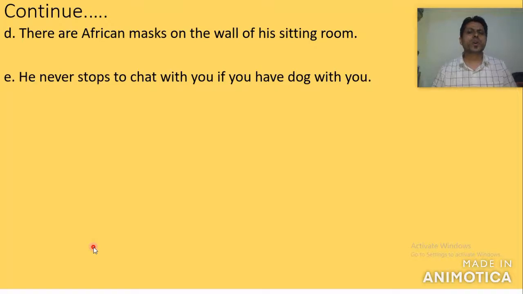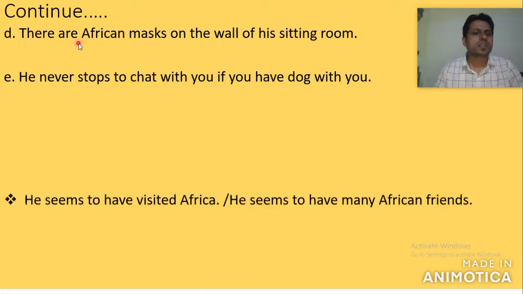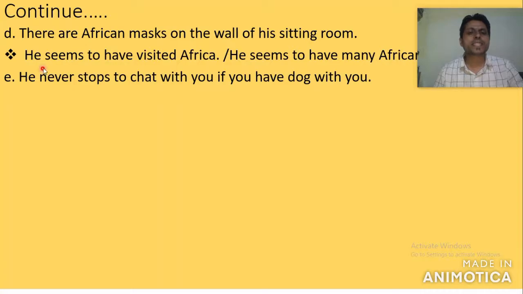Now the next ones, number D and number E. There are African masks on the wall of his sitting room. From these remarks, what can we guess? He seems to have visited Africa, or he seems to have many African friends.